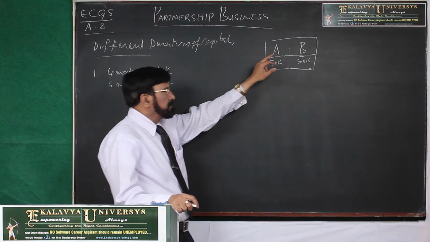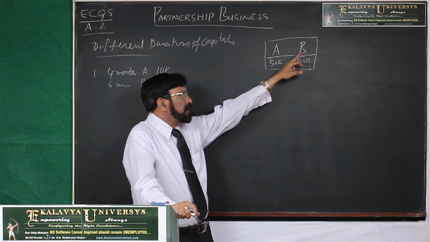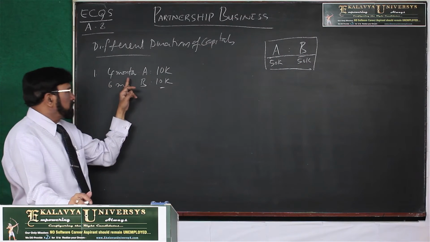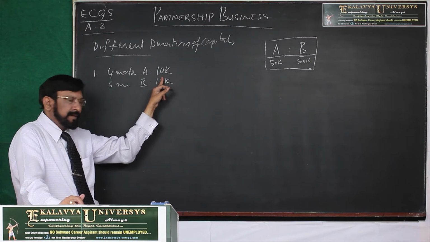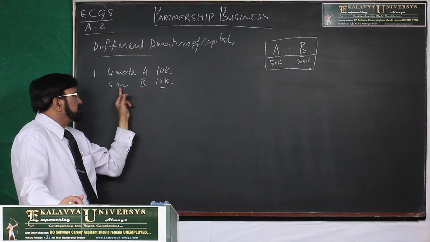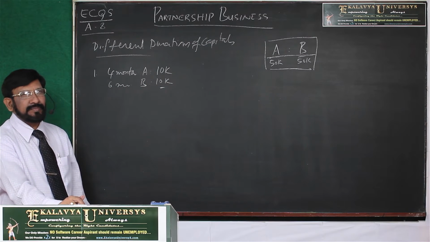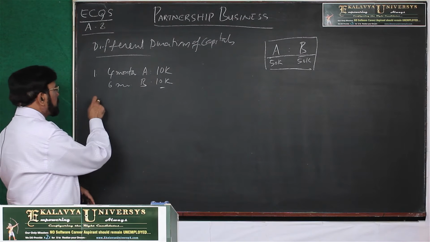Originally, A's capital is 50k and B's capital is 50k. After 4 months, A brought an additional capital of 10k, and after 6 months, B brought additional capital of 10k. So, that is case 1.